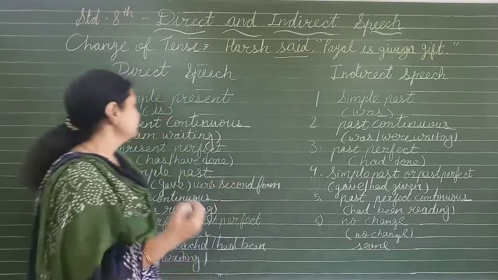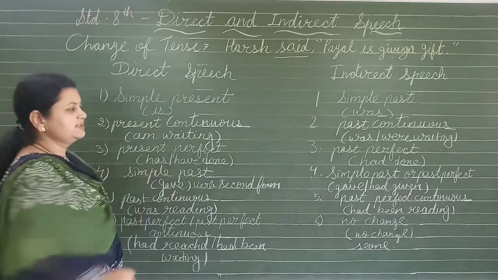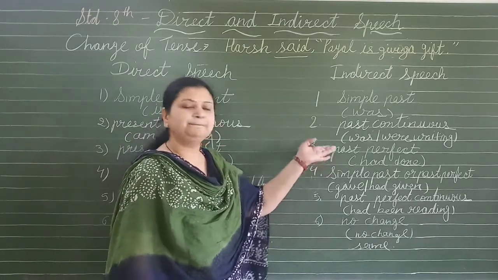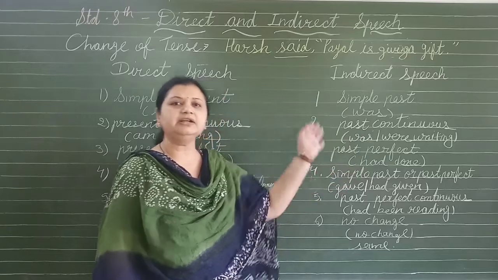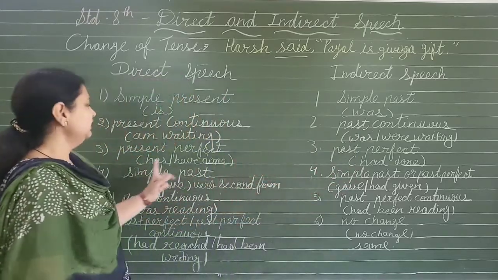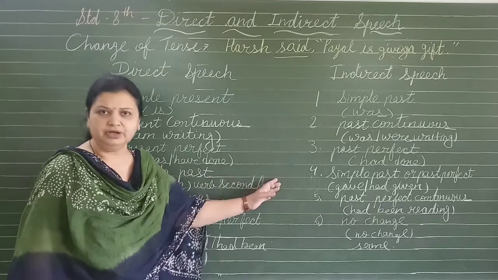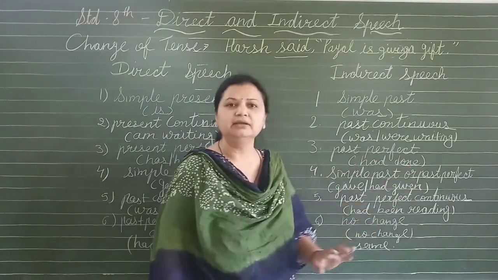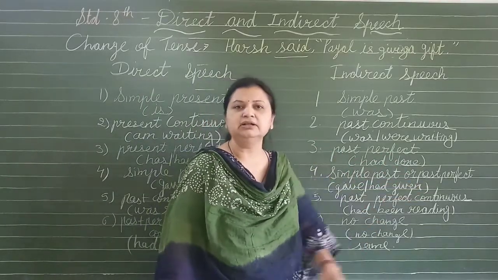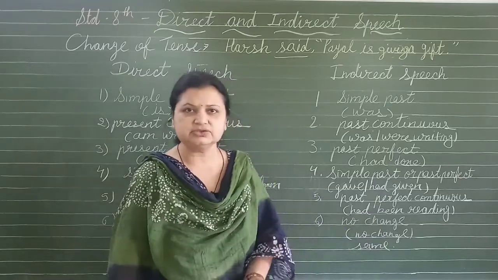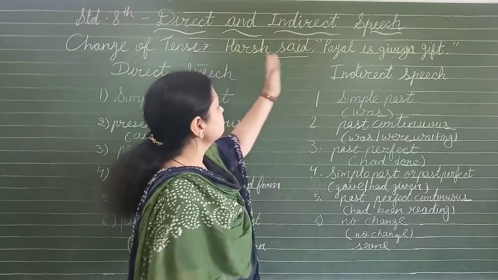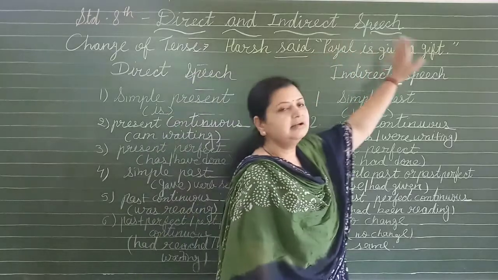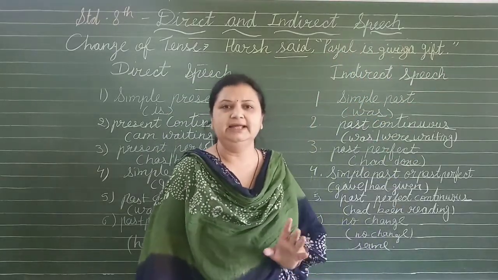But for that you should understand which tense verb is given in the sentence. Next, if the sentence is in the present perfect, then we will change the reported speech into the past perfect tense. Present perfect, past perfect. Like has, have done. I have done my work. I have finished my work. Then what will it be? I had done my work, or she had done her work. Okay, pronouns change, I told you. If it is given, Hari said Payal has given a gift, then Hari said that Payal had given a gift. It will be like this.